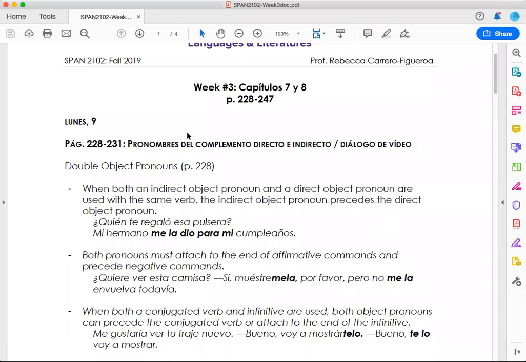Okay, so we covered the pronombres del complemento, directo, indirecto. These are the object pronouns. And remember that when both an indirect object pronoun and a direct object pronoun are used with the same verb, the indirect object pronoun precedes the direct object pronoun, okay? So that material is part of page 228.